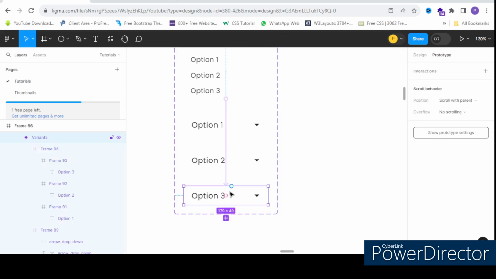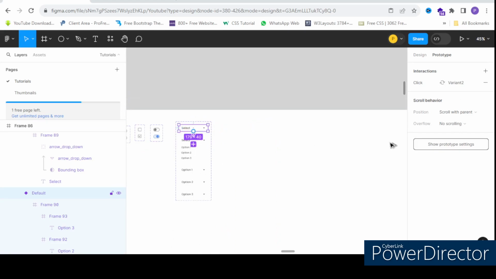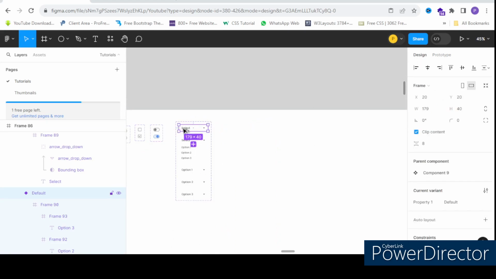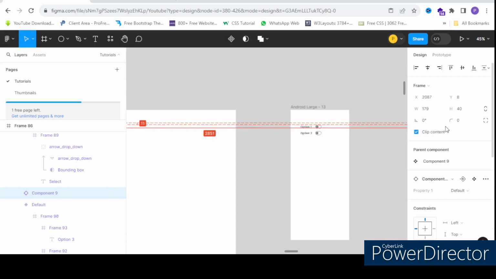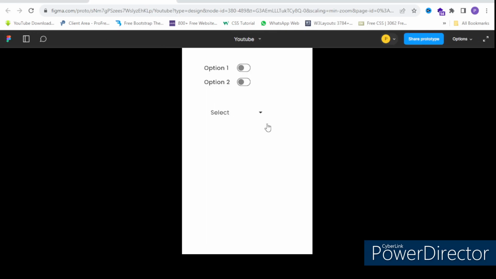Now wait, I'll show you why I'll be connecting it. If you see it, I think it will be easy for you to understand.